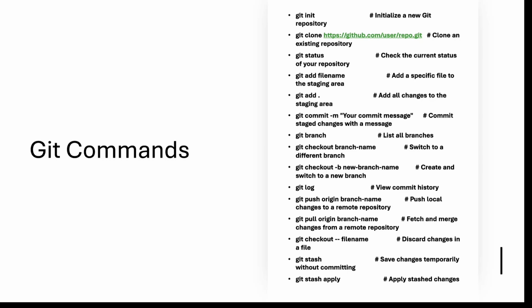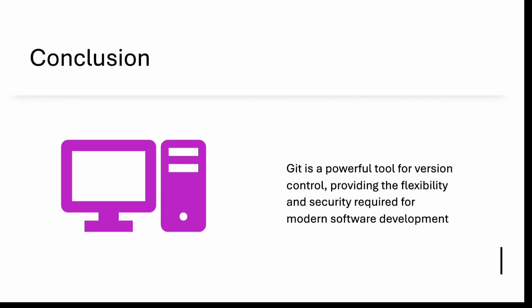So these are all popular Git commands. Now the conclusion: Git is a powerful tool for version control. It also provides flexibility and security. That's why Git is widely accepted all over the IT industry. Lots of people, basically 99% of people, are using Git, and many companies are using it. The most popular is GitHub. Nowadays GitHub is the most popular, so you can put all your code on GitHub itself.